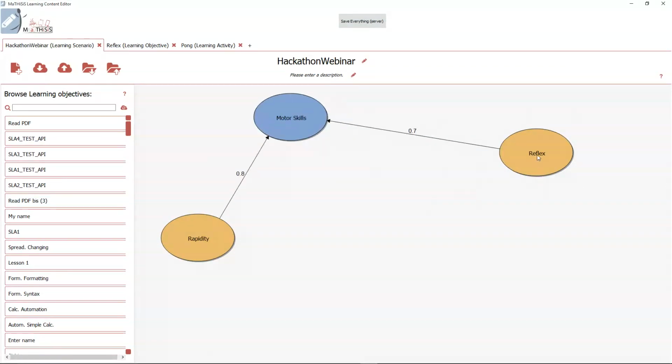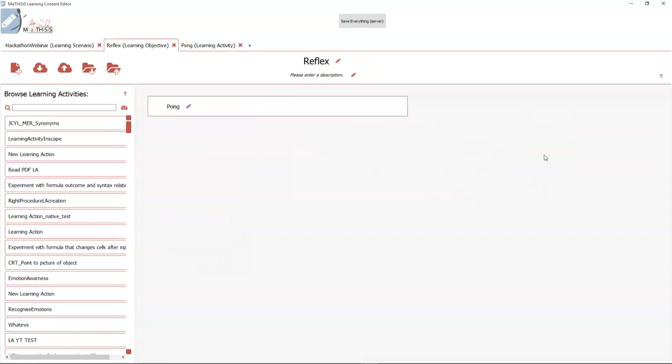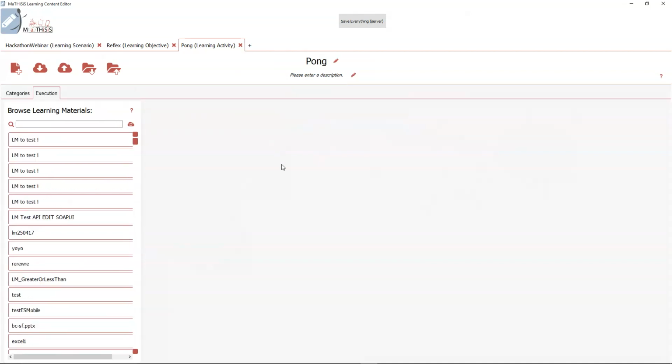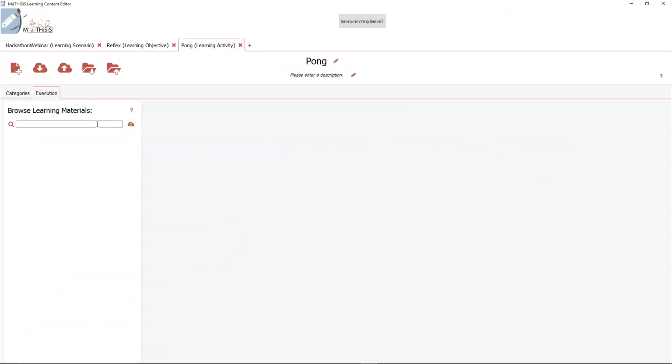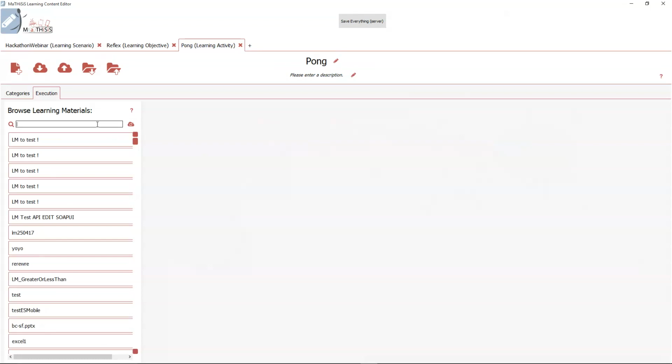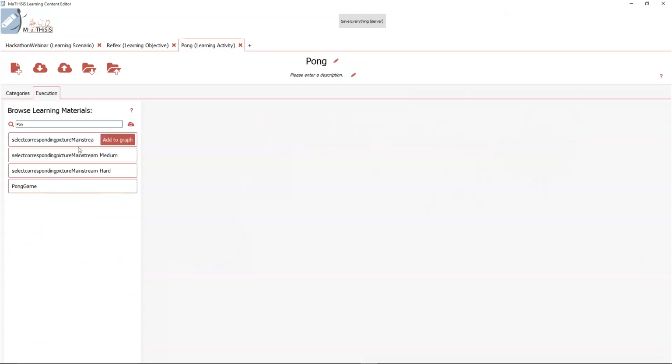In our case, we're going to go deeper inside the reflex node, and we will find a learning action right here, which is the Pong one. In this one, we're going one step deeper, and this is where we're going to insert the learning material that we just made. Here again, I'm going to refresh the list, and then search for the Pong game. As you can see, we have our Pong game. We just need to click on add to the graph.